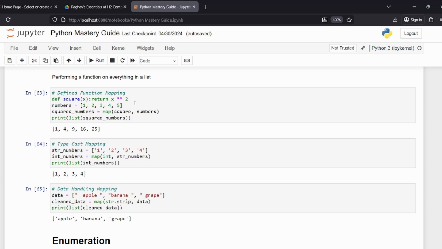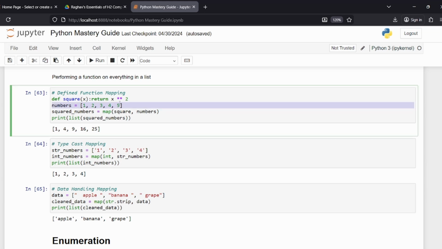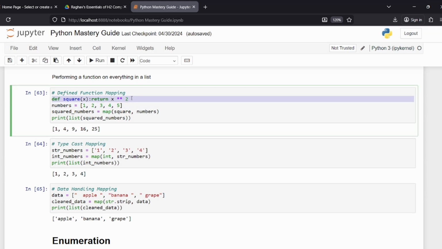So let's say we have numbers, right? 1, 2, 3, 4, 5. A very cheeky, inline way to do this is to have a square function, and then squared numbers equals map(square, numbers). You might notice square is a function, right? So you're mapping the function square to the list numbers. You're saying for every single thing in numbers, do square to it. That's what a map is.